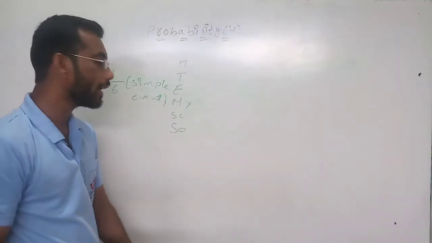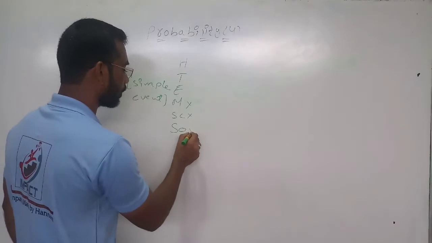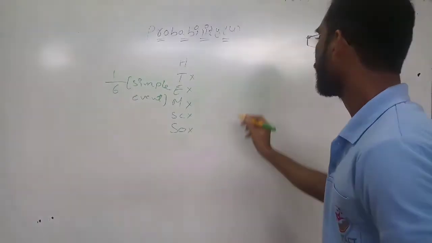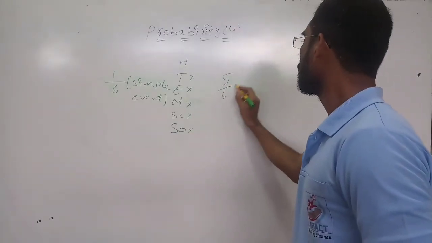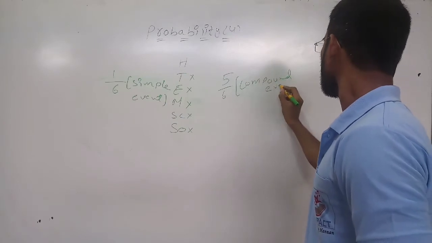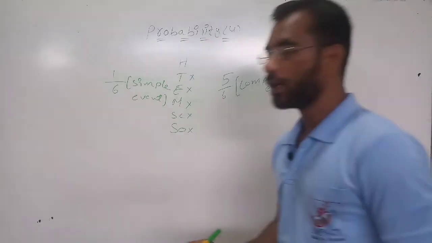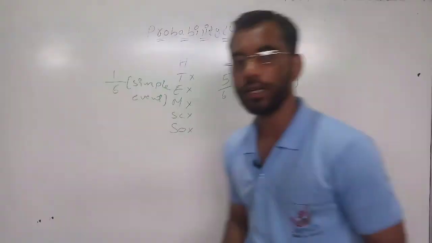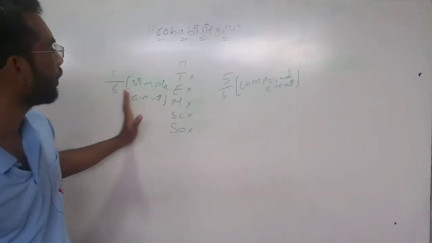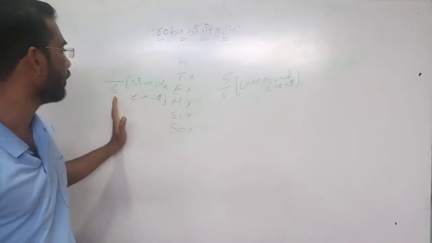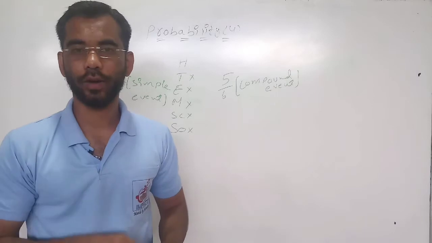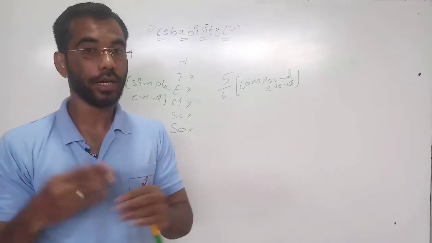Someone asks you to get the mathematics, science, social, English and Telugu textbooks. How many textbooks are you taking? 5 textbooks. Out of how many? 6. Then it is a compound event. Okay. There the numerator is 1; here the numerator is 5. So this is the difference between compound event and simple event. In a simple event, the numerator will always be 1. In a compound event, it is more than 1.